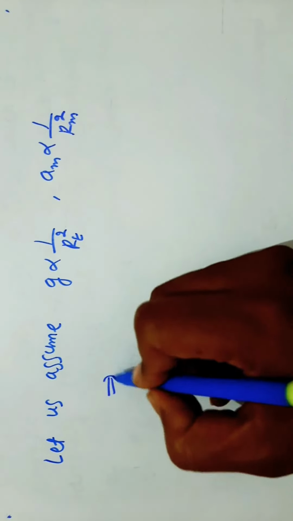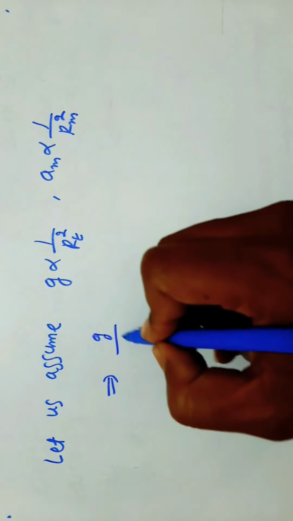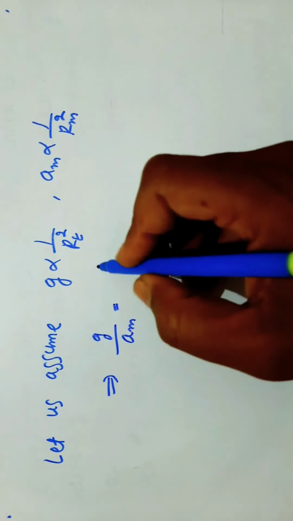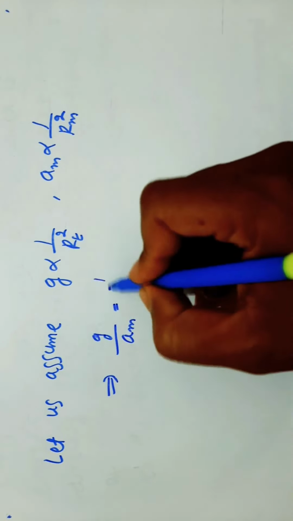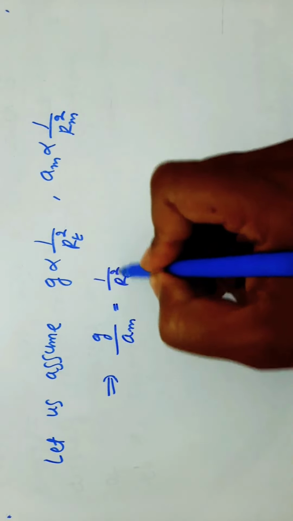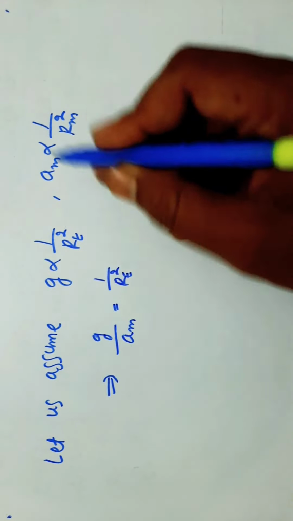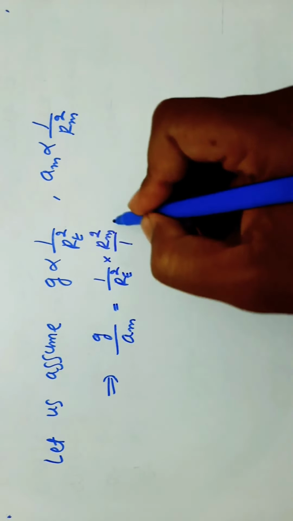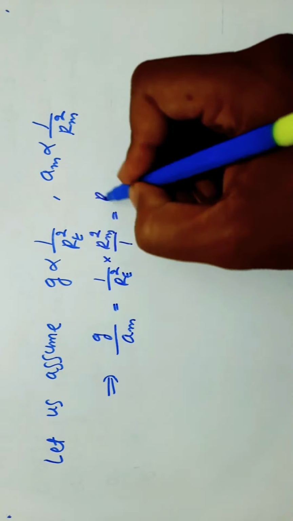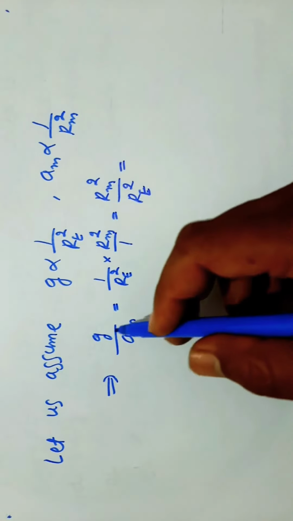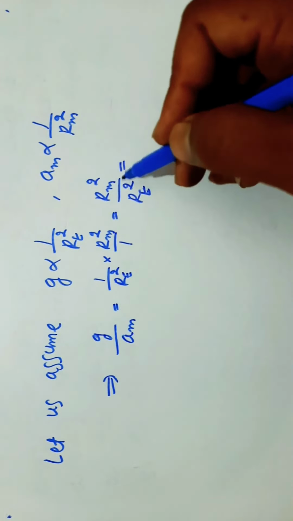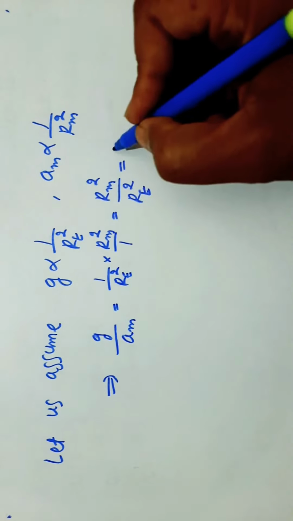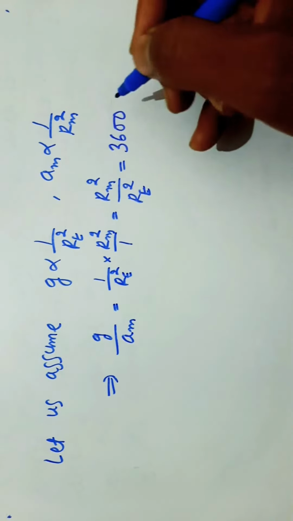From this, taking g by am, we get 1 by re square divided by 1 by rm square, that is rm square by re square. If we substitute rm square by re square, we get 3600.